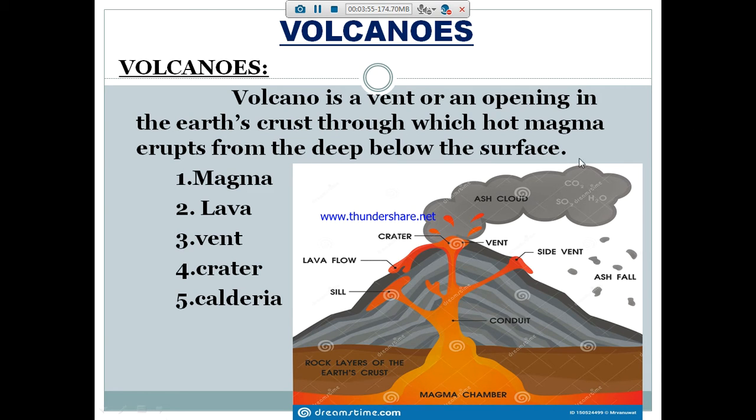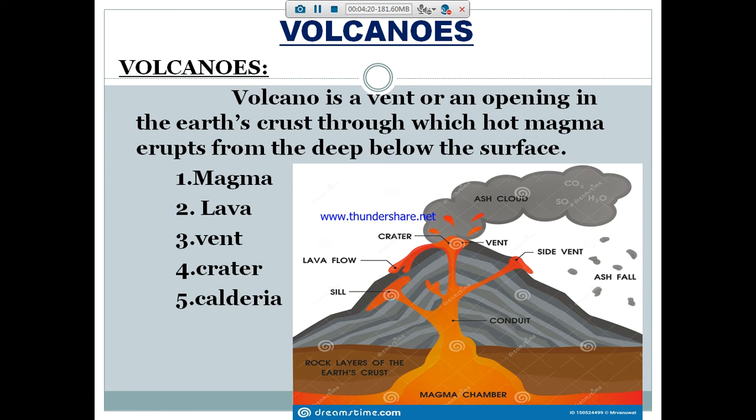So, here see the picture. What is meant by magma? Magma is a chamber inside the surface of the crust. While it is rising or erupting outside, it is called lava flow. What is meant by vent? Vent is the mouth of the volcanic mountain.